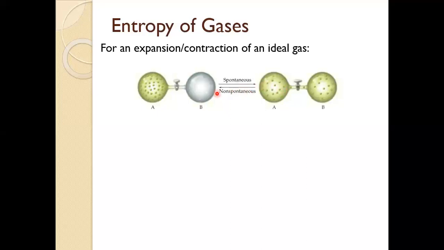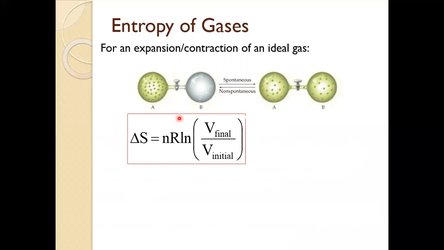Whereas the reverse is non-spontaneous because we're going from a state of higher entropy to a state of lower entropy. As we talked about in the previous lecture, non-spontaneous does not mean it can't happen. It just means it can only happen with ongoing outside intervention. In other words, it's not going to happen on its own.